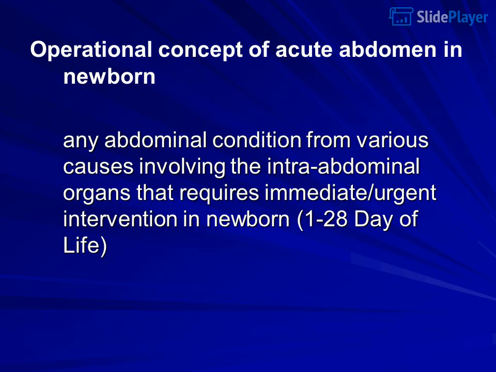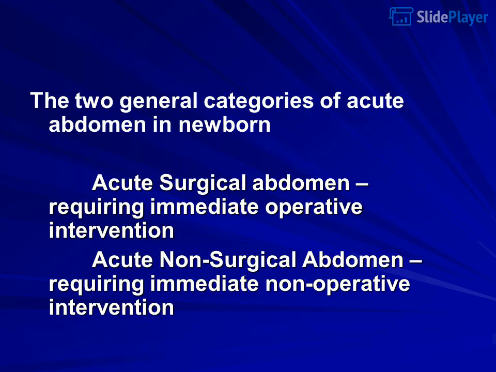Operational concept of acute abdomen in newborn: any abdominal condition from various causes involving the intra-abdominal organs that requires immediate or urgent intervention in a newborn, 1 to 28 days of life. The two general categories of acute abdomen in newborn: acute surgical abdomen, requiring immediate operative intervention, and acute non-surgical abdomen, requiring immediate non-operative intervention.